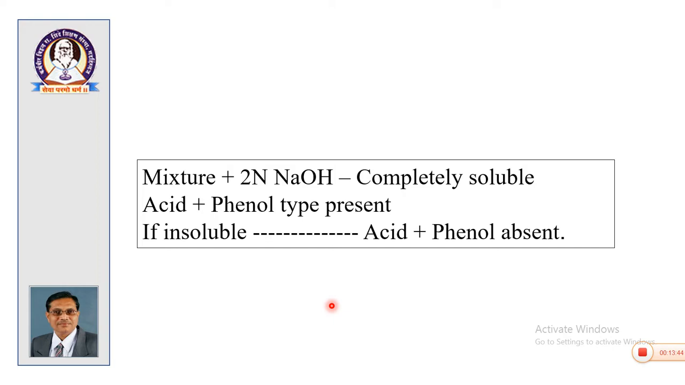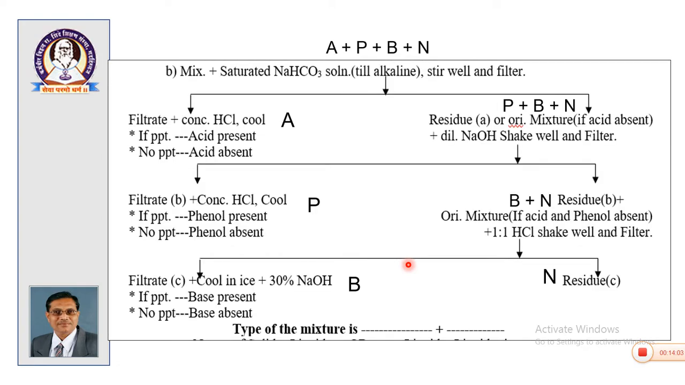Means first observation, completely soluble: acid plus phenol type present. Second observation, insoluble: acid plus phenol type absent. And third observation, partly soluble: then acid or phenol may be present as one of the components of the mixture. Of course, this requires some additional skill. Now, let us begin systematically for the detection of chemical type.